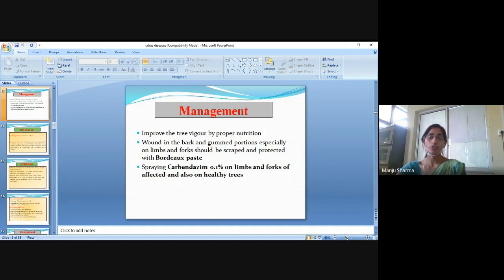Wounds in the bark and gummy portions, especially on limbs and forks, should be scraped and protected with Bordeaux paste, and spray carbendazim 0.1% on limbs and forks of affected and also healthy trees.